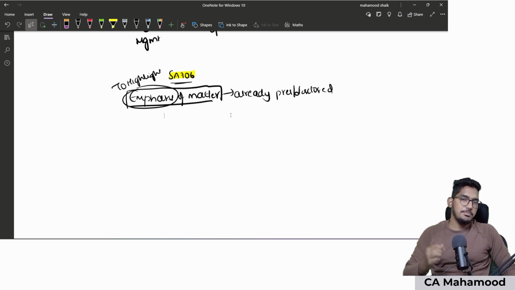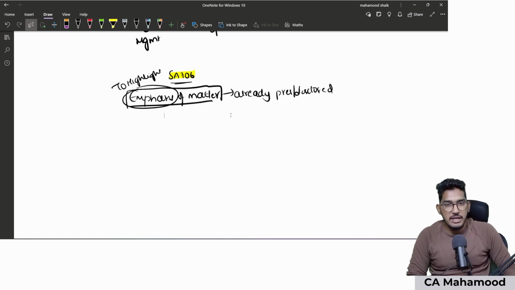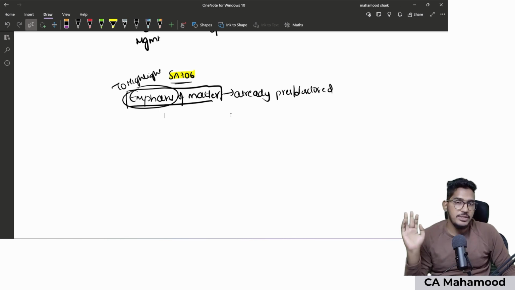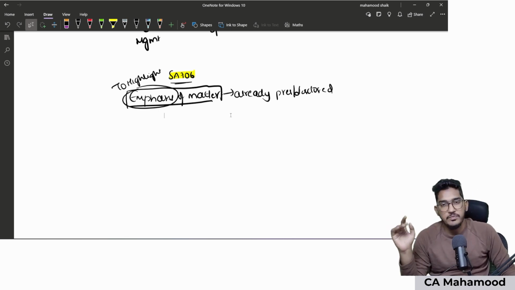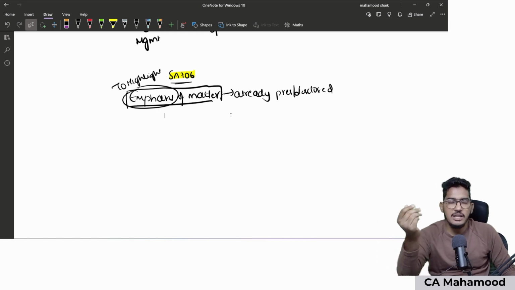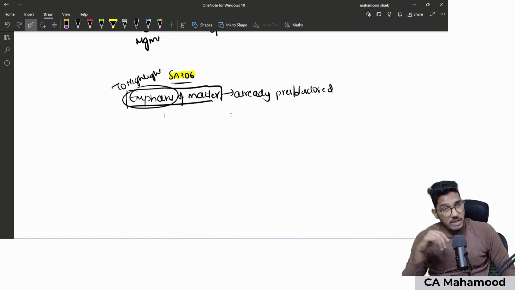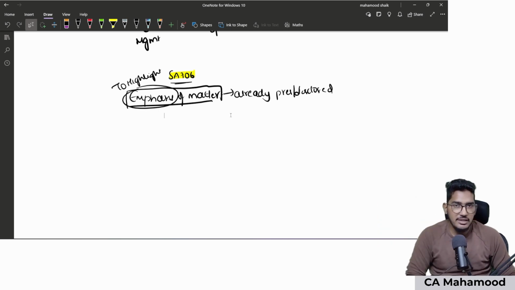If I have to give the exact purpose, basically we use other matter paragraph to explain about auditors' responsibilities, to explain about any extra responsibilities taken by the auditor, or to explain about any cut down of the responsibilities in the auditor's responsibilities. So auditor's responsibility related matters will be explained in other matter paragraph. Like for example, you are not the branch auditor, one separate person was appointed as a branch auditor, explain it in the other matter paragraph. Or there is also one more joint auditor, explain it in the other matter paragraph. So like that, responsibility related matters will be used in the other matter paragraph.